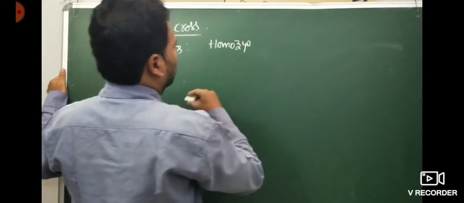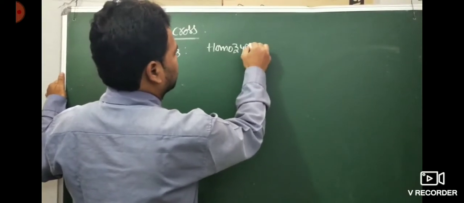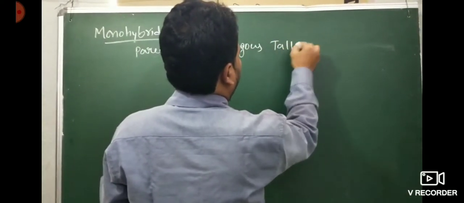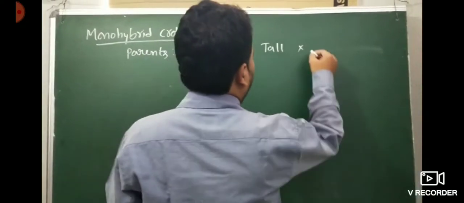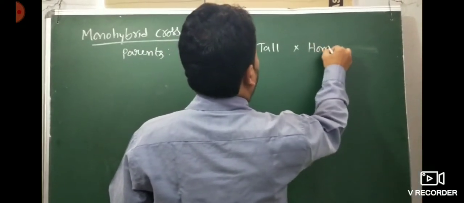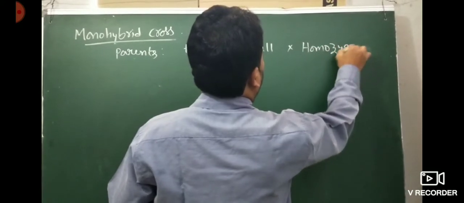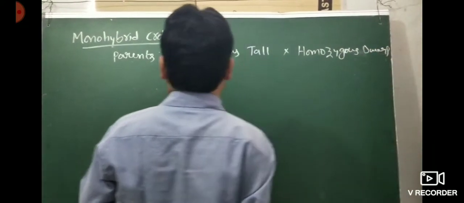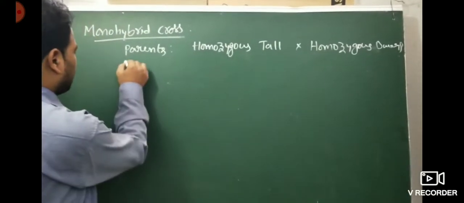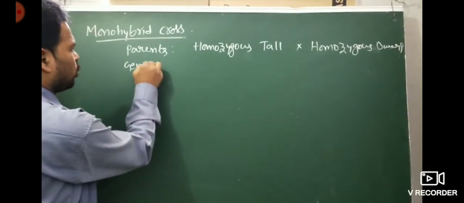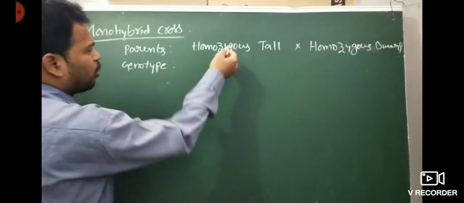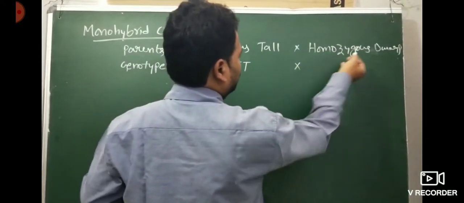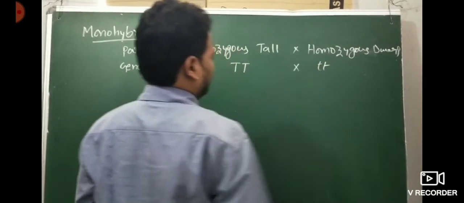So Mendel crossed homozygous tall pea plants with homozygous dwarf. These are the parents. What is the genotype of these parents? The genotype of the homozygous tall is capital T, and the homozygous dwarf is small t.